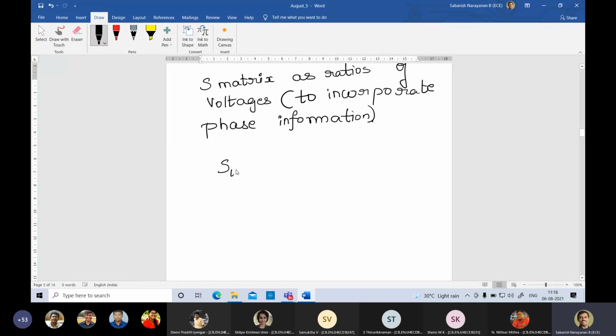S_ij = V_i minus by V_j plus, with V_k plus equal to 0, k not equal to j. Right, this is the idea there. So that k can be anything other than j. So this is for an N-port device. This is the idea. Clear? So why I am telling all these things is why it was considered.